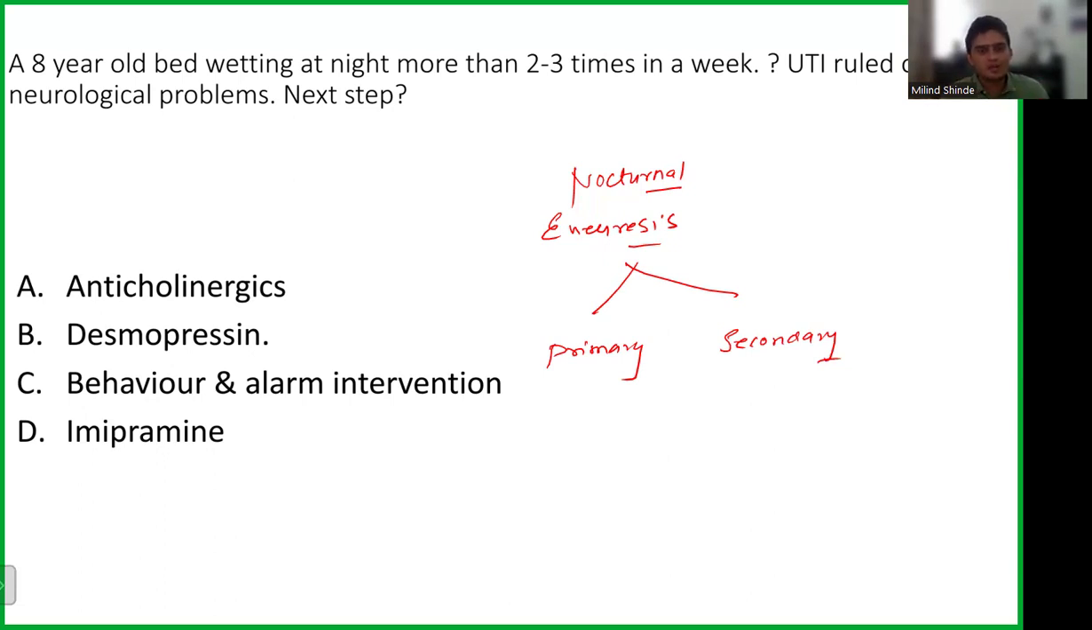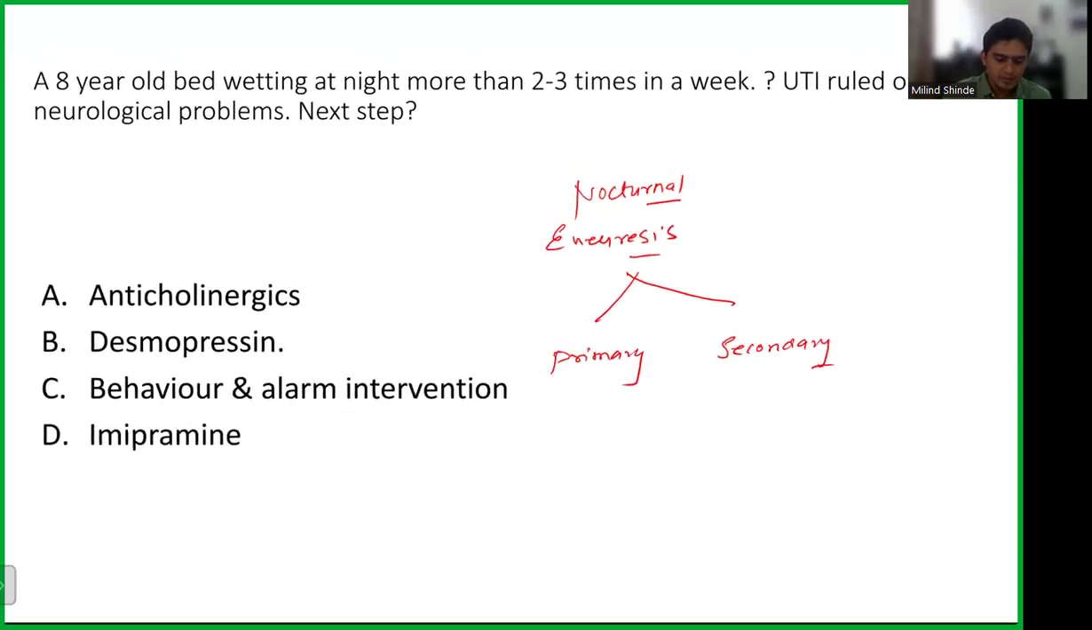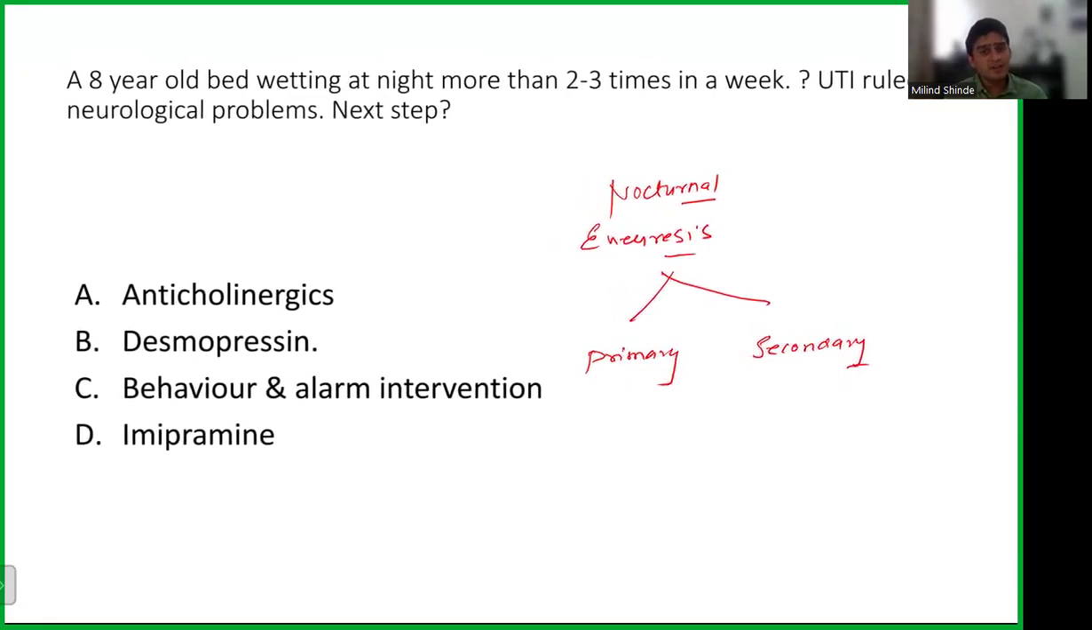They have not mentioned whether the child, when the symptoms started, but they're saying the child is having this problem. So remember, whenever we have nocturnal enuresis, first we rule out the urinary tract infection. We rule out the neurological problems, the local causes that can cause it. Okay. Now, what is the next step?